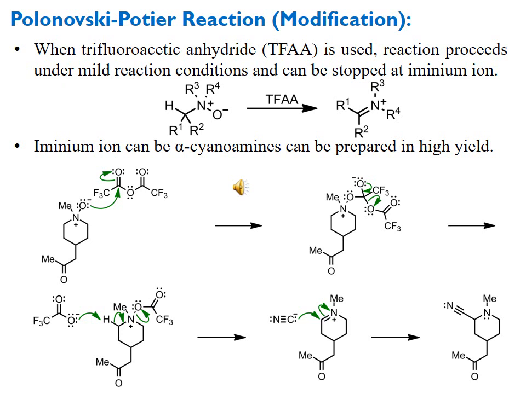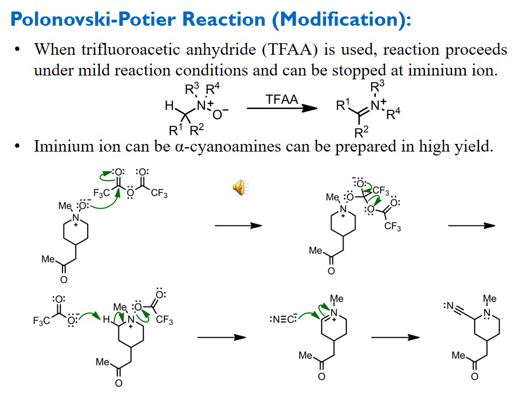Here you can see the example. First is the reaction in which a tertiary amine N-oxide is converted into iminium ion by trifluoroacetic anhydride, and then this iminium ion is converted into alpha cyanoamines, that is, a cyano group is attached at the alpha carbon of this nitrogen, also in a good yield.